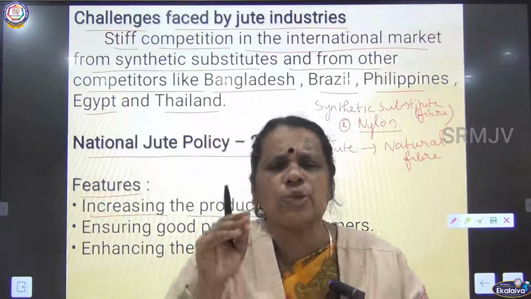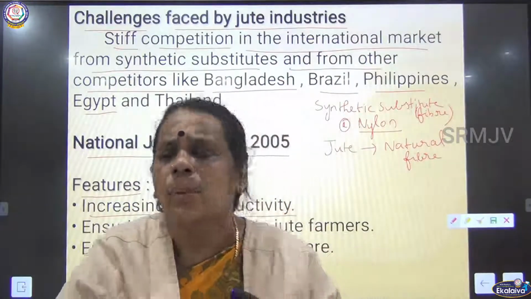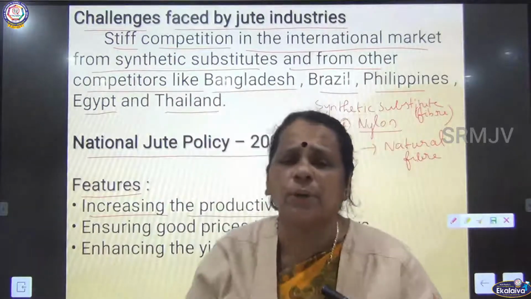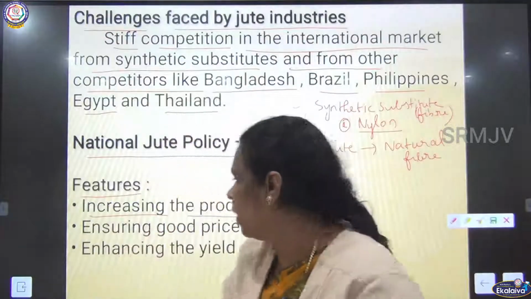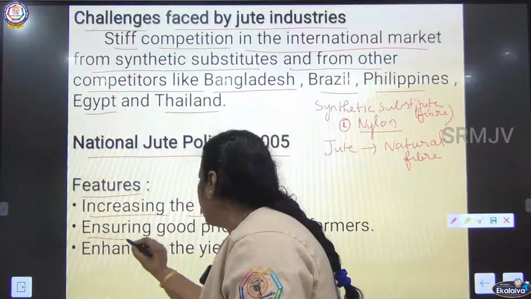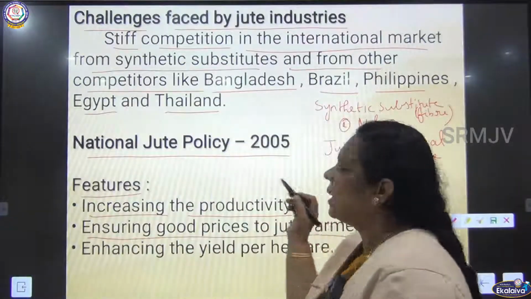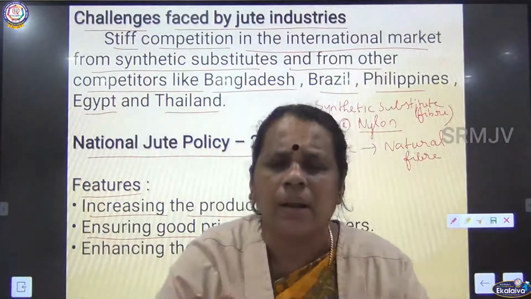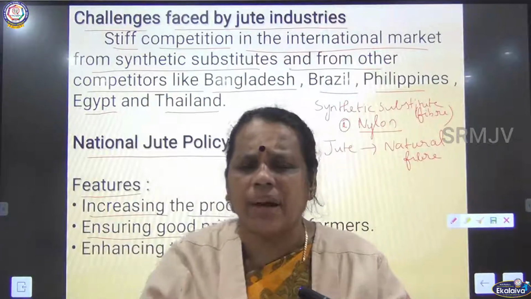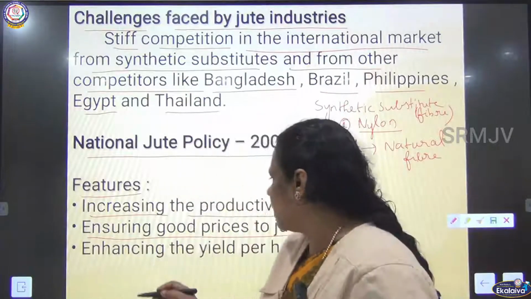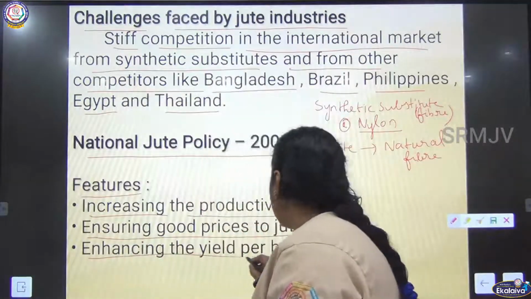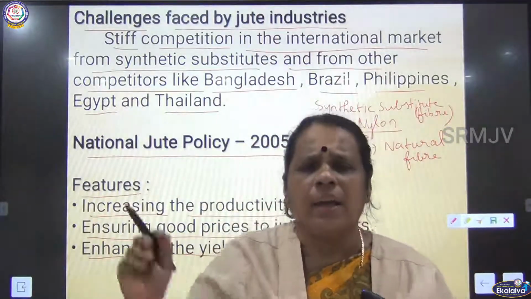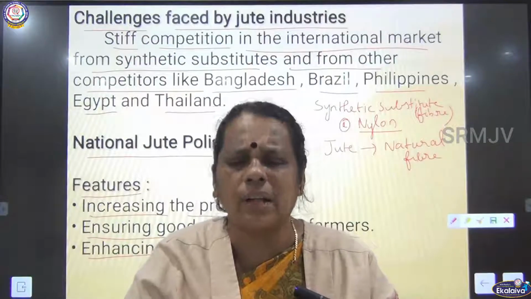So this National Jute Policy has got some features. What is the first feature? Increasing the productivity. They wanted to increase the production of jute. Second one, ensuring good prices to the jute farmers. So they wanted to ensure jute farmers are given better prices for their products. This is the second feature. The third one, enhancing the yield per hectare. So they wanted to increase the yield per hectare. All these are the features of the National Jute Policy.